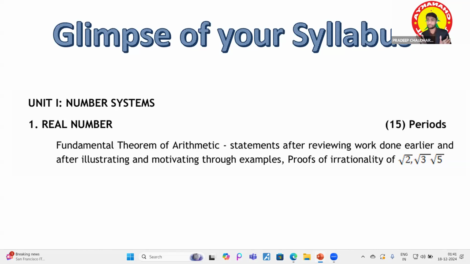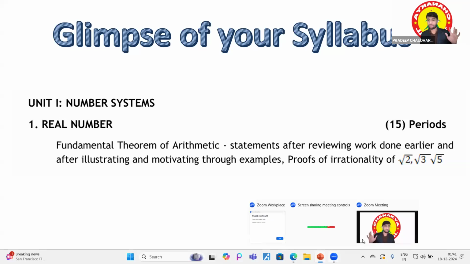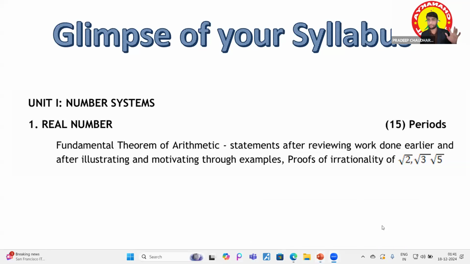Before moving into the chapter, first of all, let's have a quick revision and a quick recall of all the concepts that we have discussed earlier. What are those concepts? Can you just tell me? Can you have just a quick revision? Okay, if you are ready, then we will have a quick revision of all the things, right?